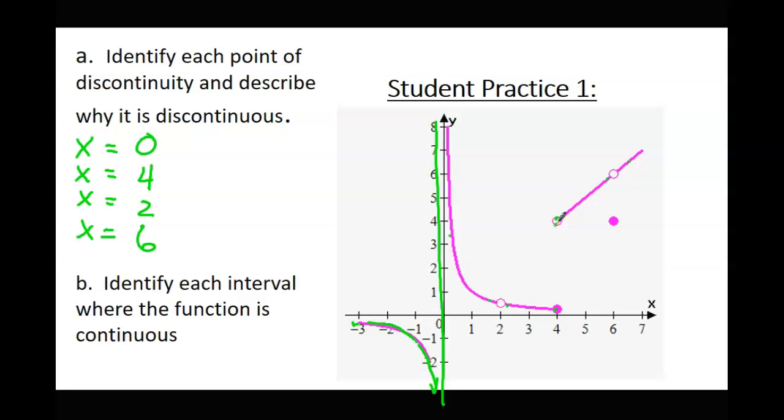Did you guys catch Roxanne's question there? I'm going to say it again. She asked, at 4, which point is the point of discontinuity? Well, the answer I said to her was yes. And the reason I said that is because at what x value does the line break? The answer is it breaks at 4. It's not about which dot it is. It's just that at that x value, that's where it broke. I saw a few people struggling with that concept, so hopefully that clarifies that.